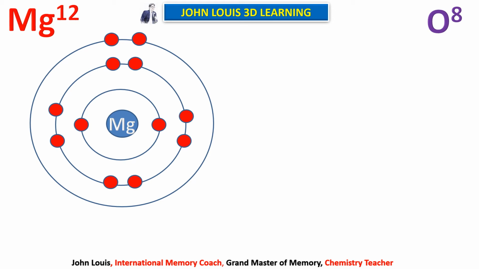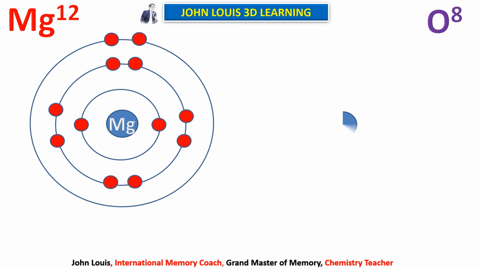So here magnesium will be willing to give these 2 electrons in order to attain the noble gas configuration. That means if it gives out the 2 electrons, the second orbit becomes the outermost orbit, and that will have 8 electrons. So they attain the noble gas configuration. Therefore, they become stable by donating 2 electrons.